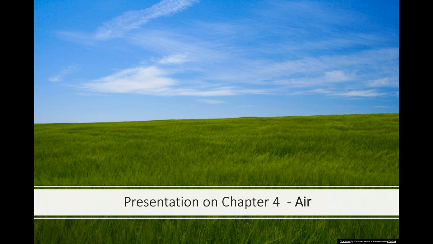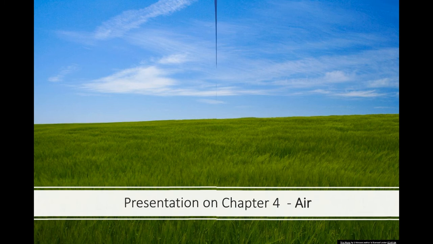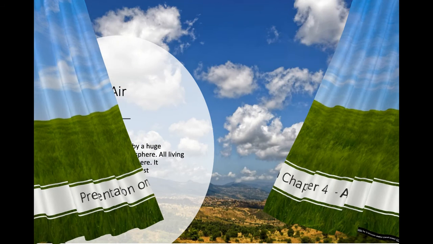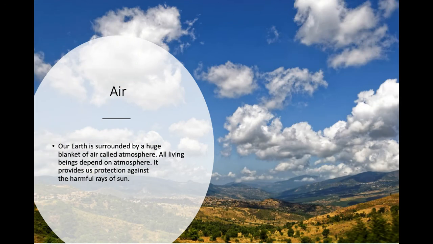So, today's chapter we are going to be learning about air. What is air? Our earth is surrounded by a huge blanket of air called atmosphere. All living beings depend on atmosphere. It provides us protection against the harmful rays of the sun.